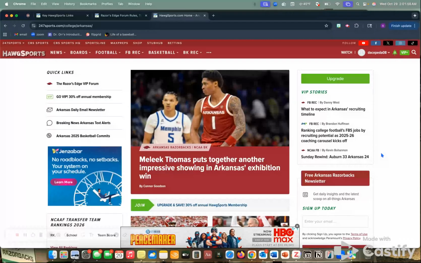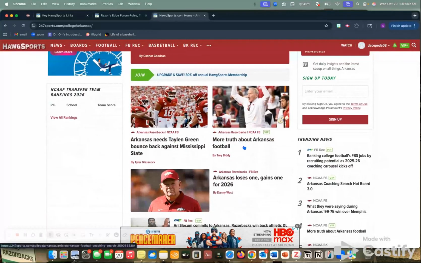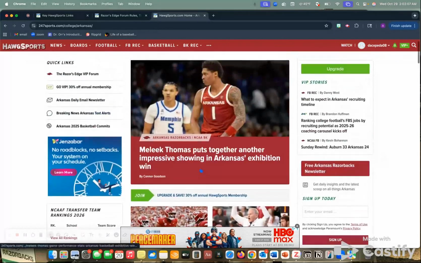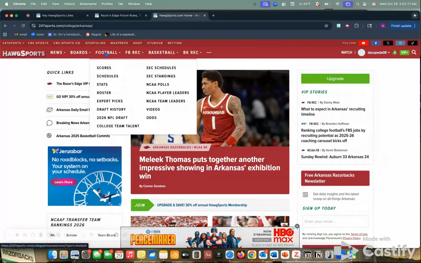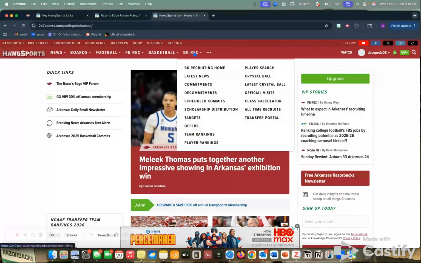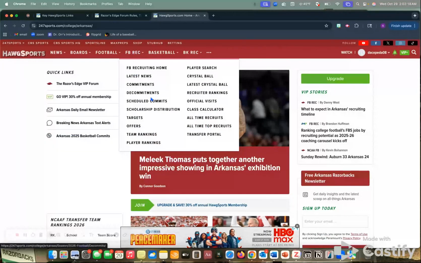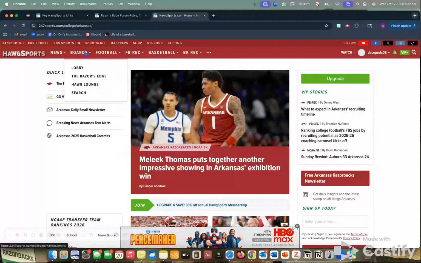So as you can see here, there are different portals to different sections of the website. So here are some portals that take you directly to some message boards and some articles. And then up here, again, we have a toolbar that shows latest news, boards, football, and then individual sections for football recruiting and basketball recruiting, and then obviously sub portals within each of these. What I'm going to be focusing on today is how members interact with each other through the message boards.